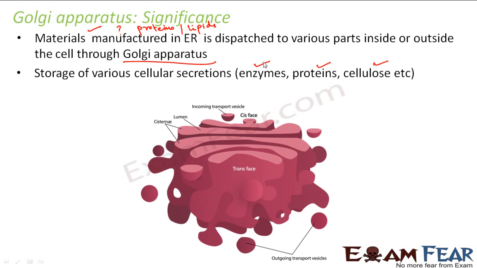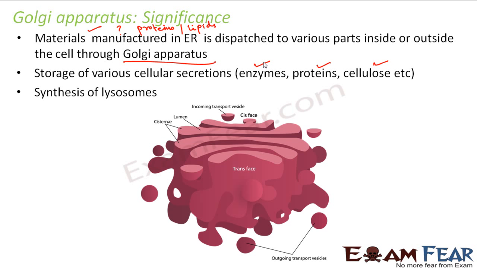We have the backup of storage, so that I will need tomorrow also the same thing, I have it at home. Similarly, inside the cell also, you should store things which are needed by the cell for its survival. Some of such things are enzymes, proteins and cellulose. Right? So Golgi apparatus helps in storing such cellular secretions.